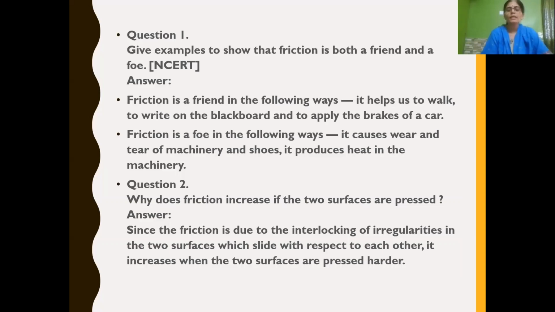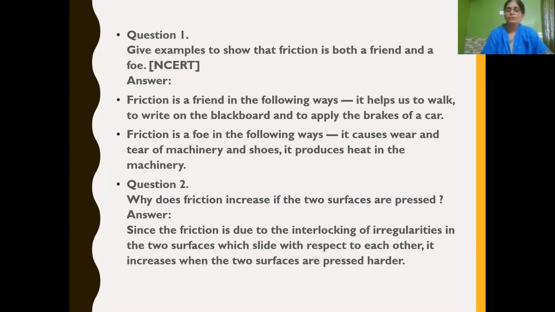Now question number 2. Why does friction increase if the two surfaces are pressed? That means when any object is at rest, why does friction increase, or when two surfaces come in contact with each other, friction increases, isn't it?